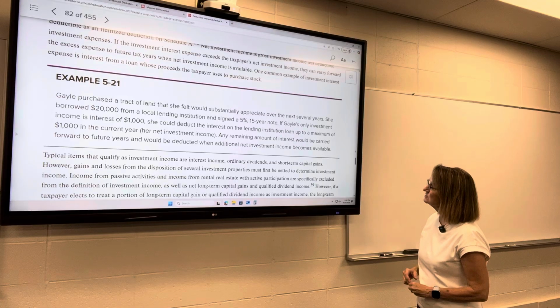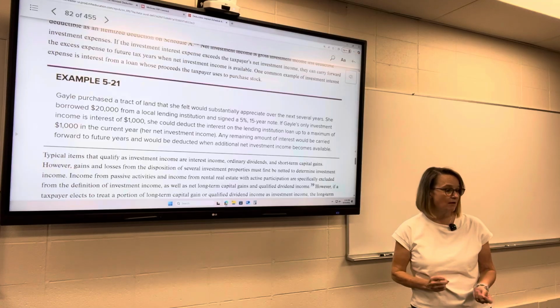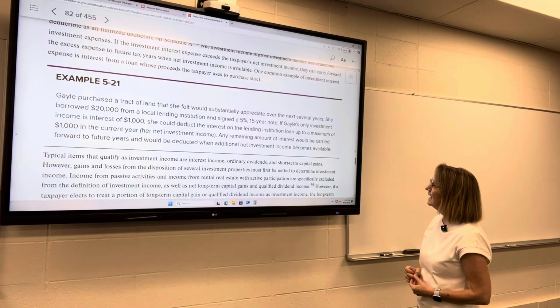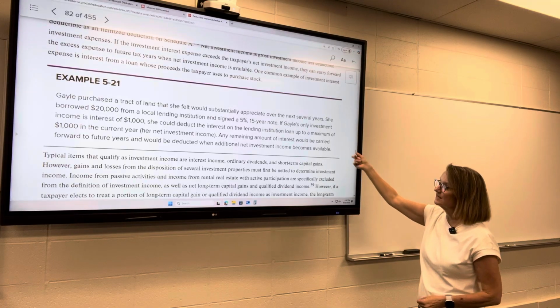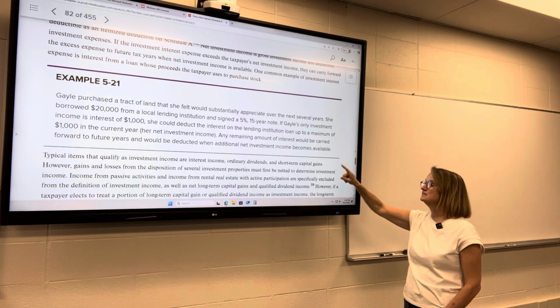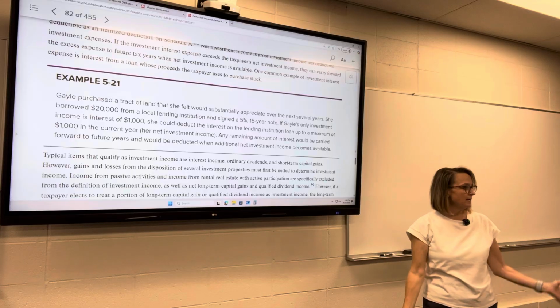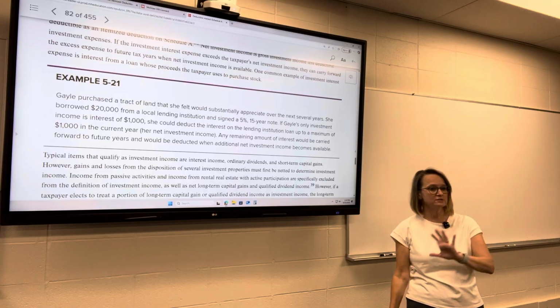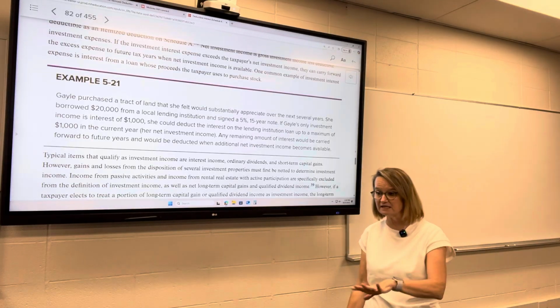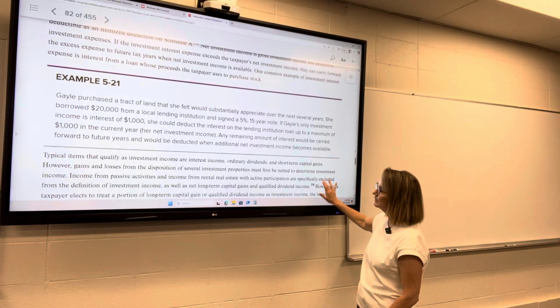She could deduct the interest on the lending institution loan up to a maximum of $1,000 in the current year. Any remaining amount of interest would be carried forward to future years and be deducted when additional net investment income becomes available. So it doesn't just go away. You have to wait until you have more investment income to use it to offset that.